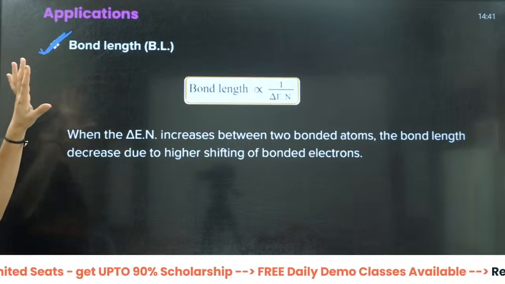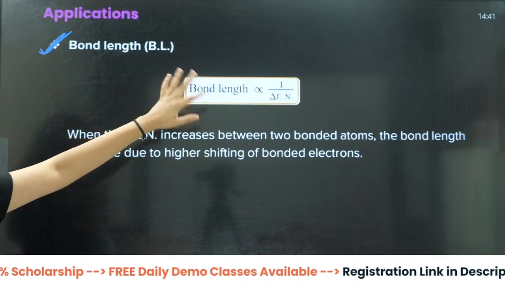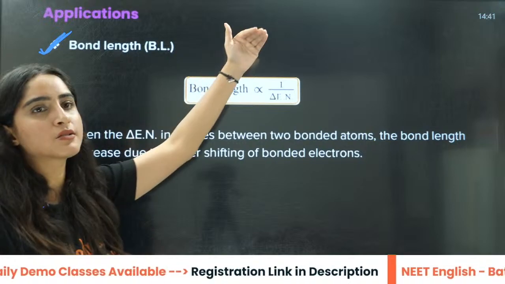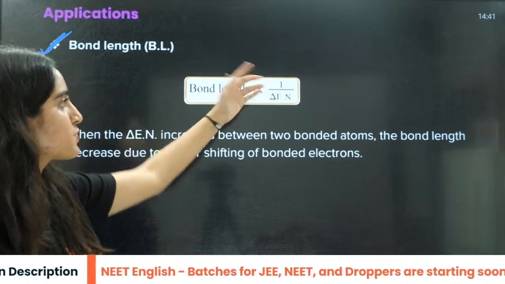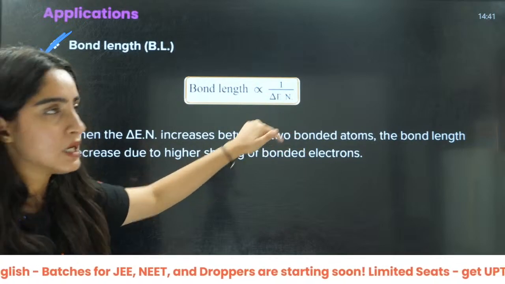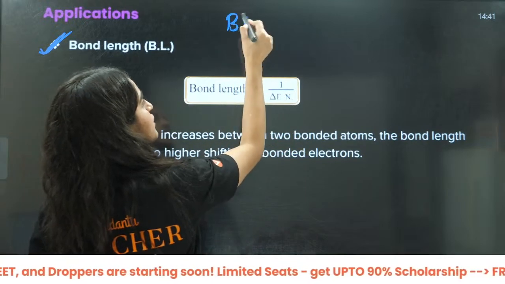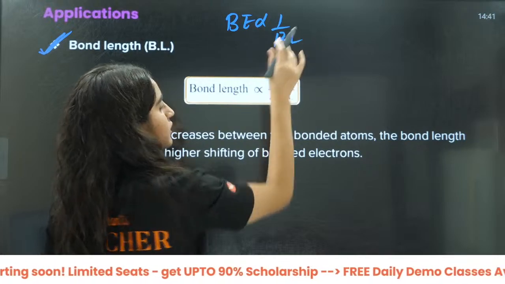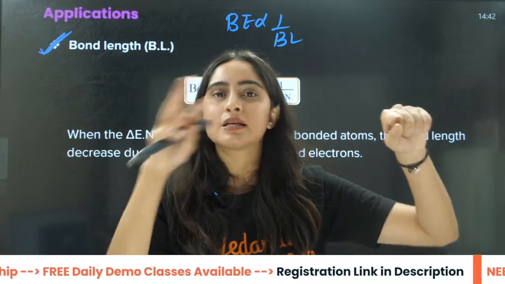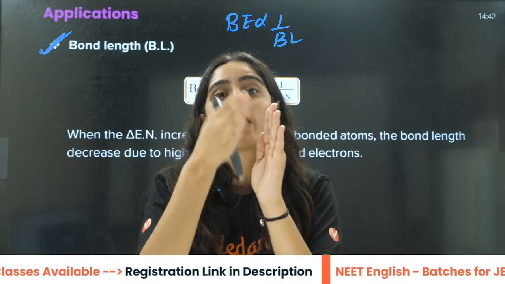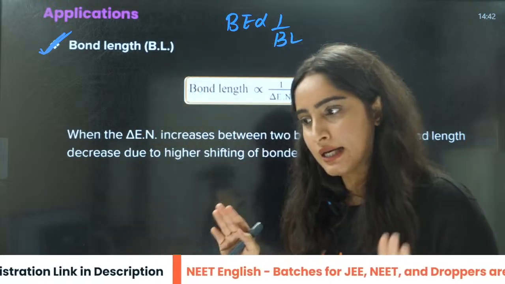Bond length is inversely proportional to bond dissociation energy, which is directly proportional to electronegativity difference, right? Bond energy is inversely proportional to bond length. The greater the bond length, the less energy is required, and the smaller the bond length, the more energy will be required to break the bond, right?